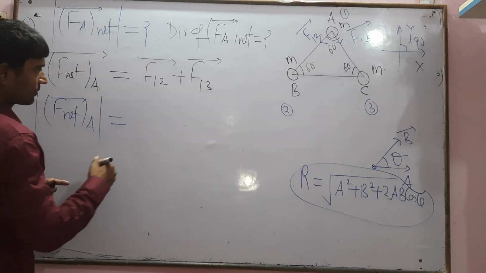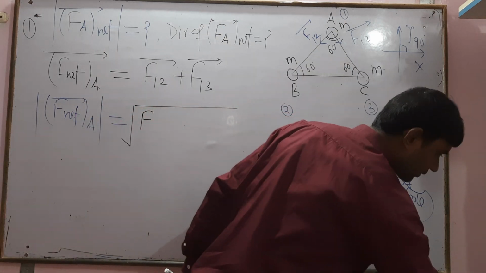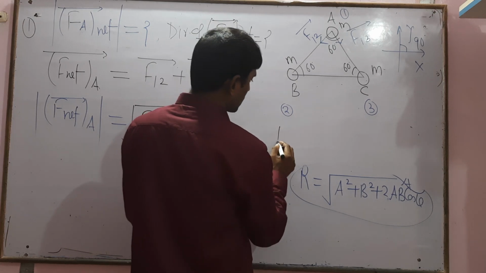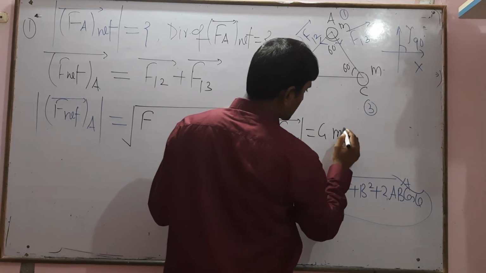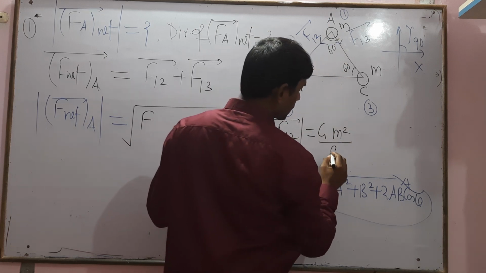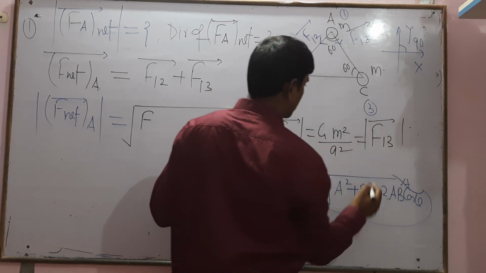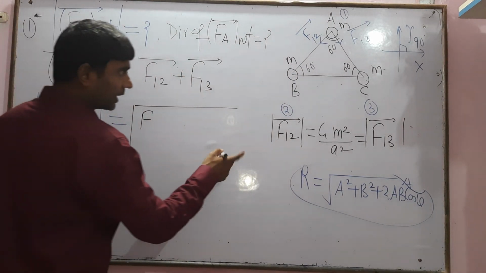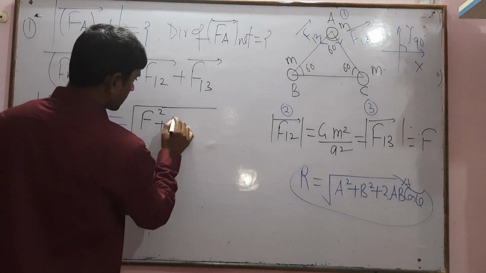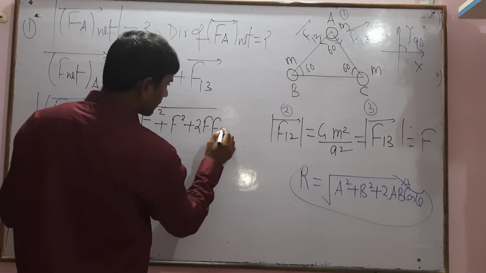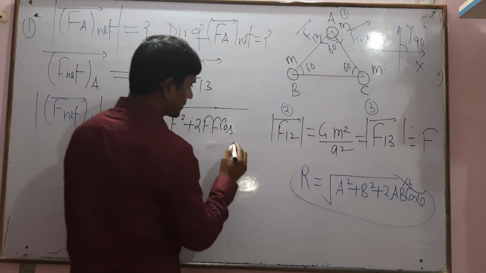So the resultant of these two vectors equals the root of F12 square plus F13 square plus twice F12 F13 cos of the angle. We also want to find F12. F12 in magnitude equals G m1 m2 divided by r square, where r is the distance between A and B. If this magnitude equals F for both, then the resultant is F square plus F square plus twice F into cos of the angle between F12 and F13, which equals 60 degrees, cos 60.